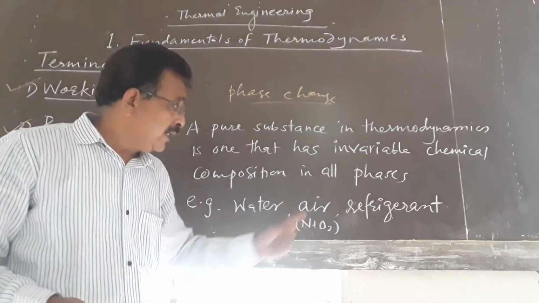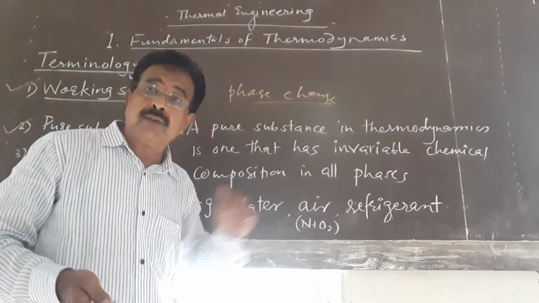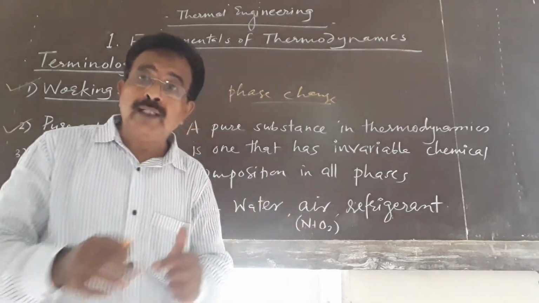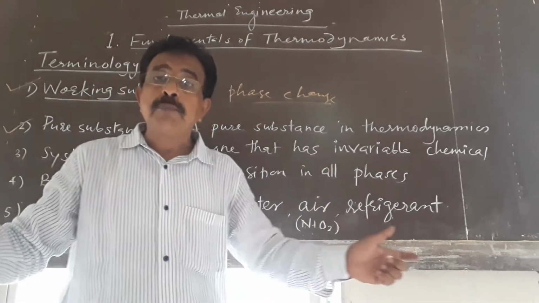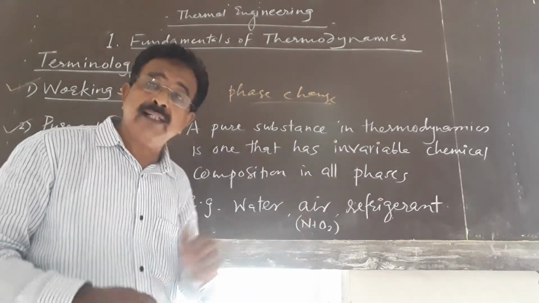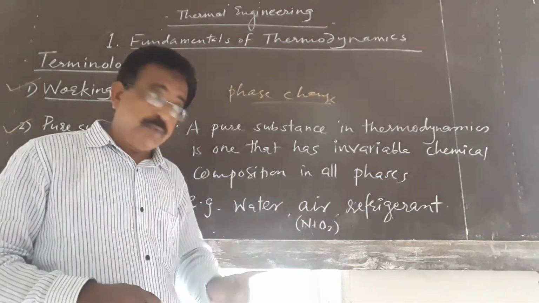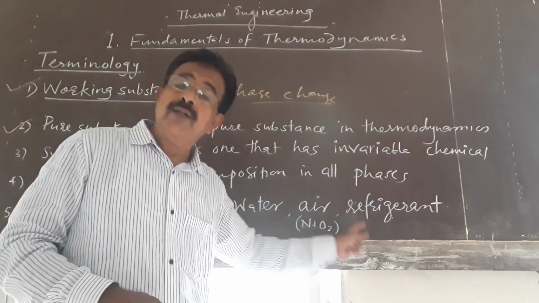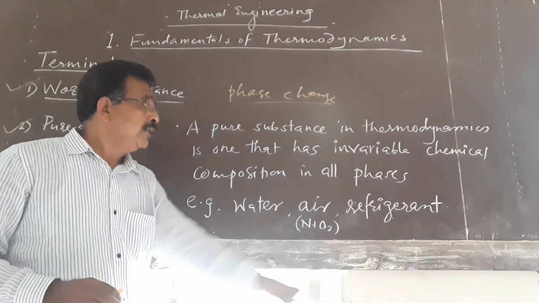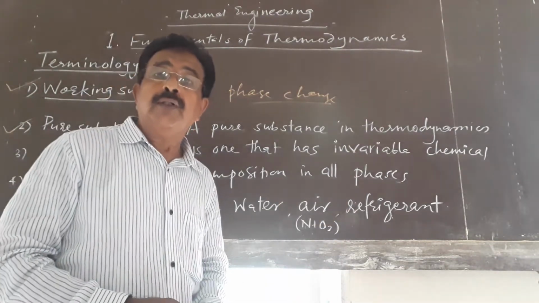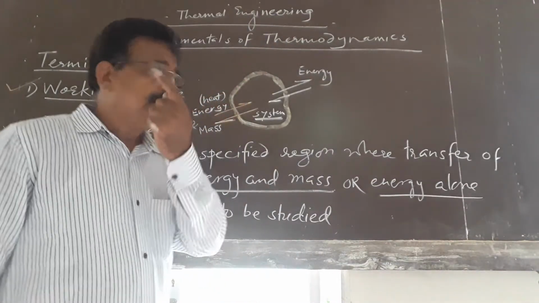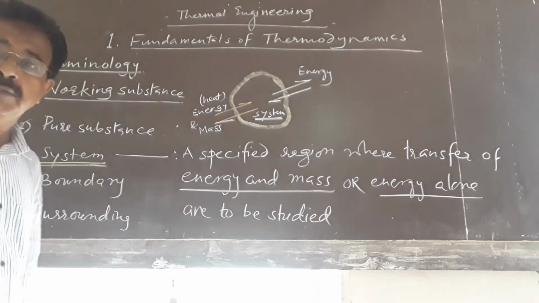Similarly, air is a mixture of nitrogen and oxygen, and we can heat the air, cool the air, compress the air, and expand it without alteration of its composition. Hence, we can say that air is a pure substance. In the same way, the refrigerant which is circulated in the refrigeration system is also a pure substance.